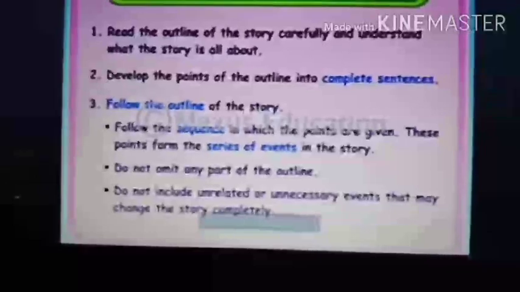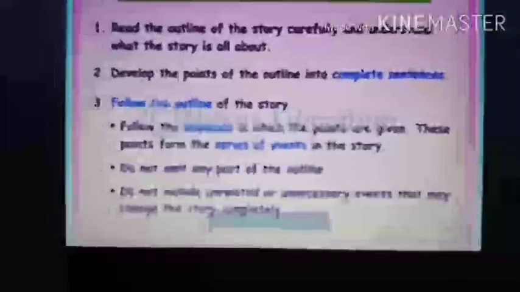Do not omit any part of the outline, you must not miss any part. All the points of the outline are important, so you must not skip any point. And do not include unrelated or unnecessary events that may change the story. You must not put your own points in the story. You must only follow the outline. You must not miss any point, and you must not add any point of your own, because it may change the story completely.